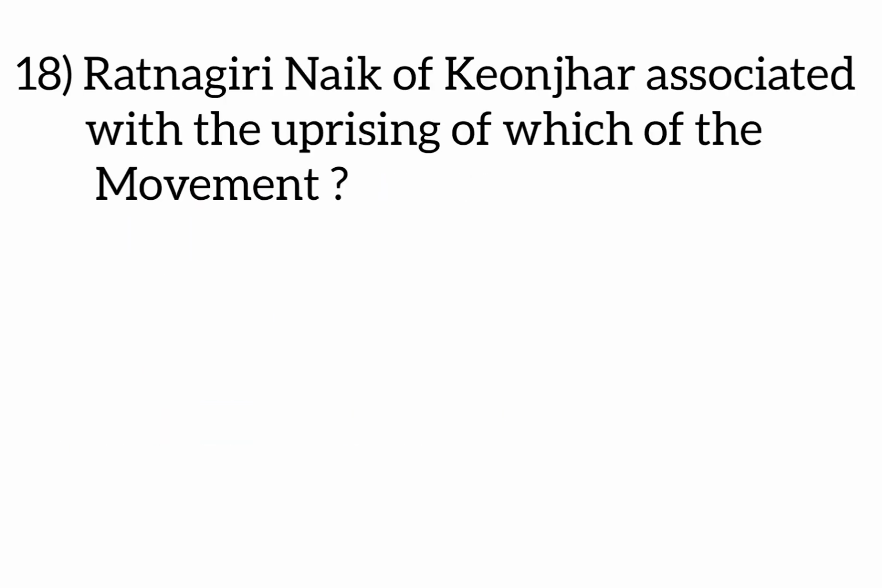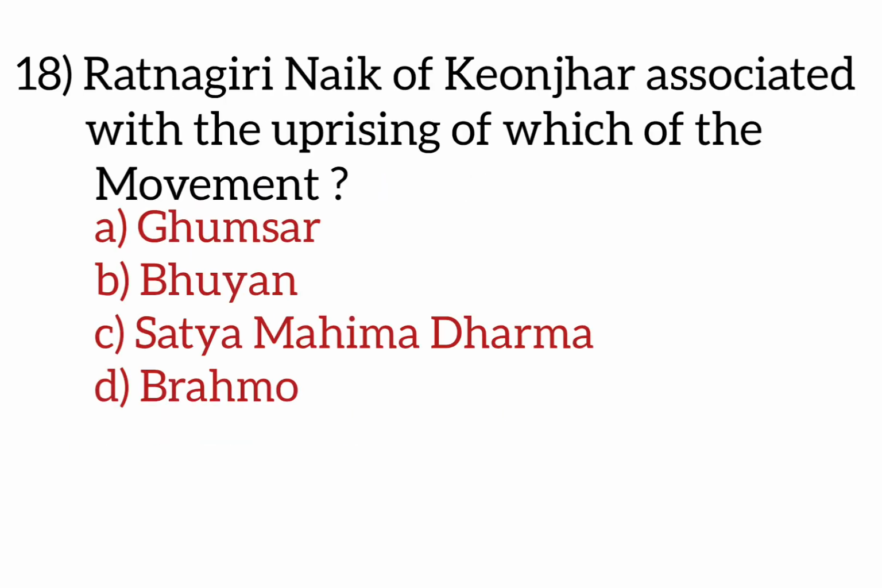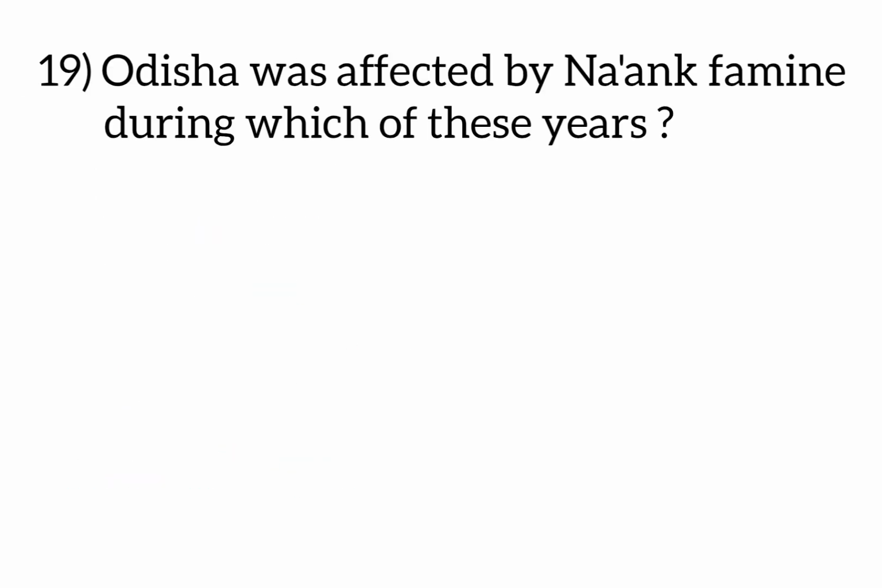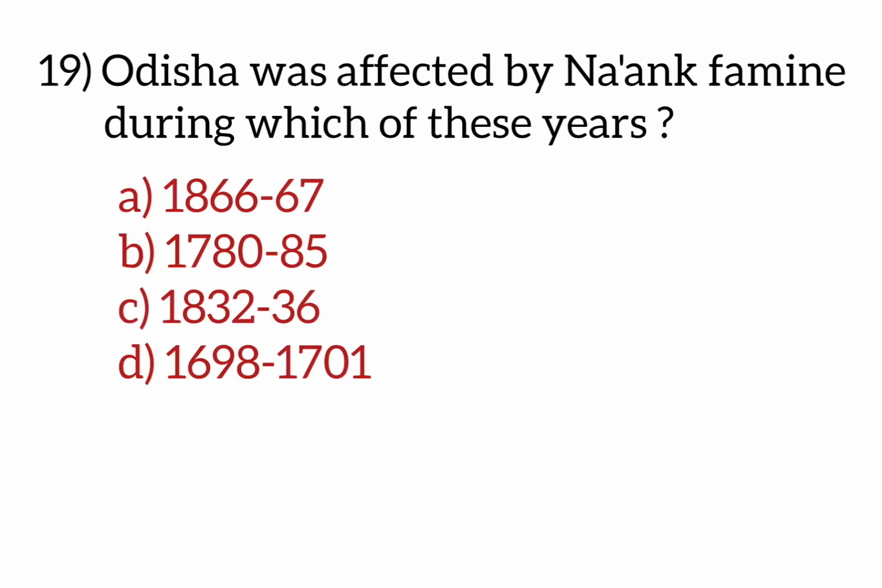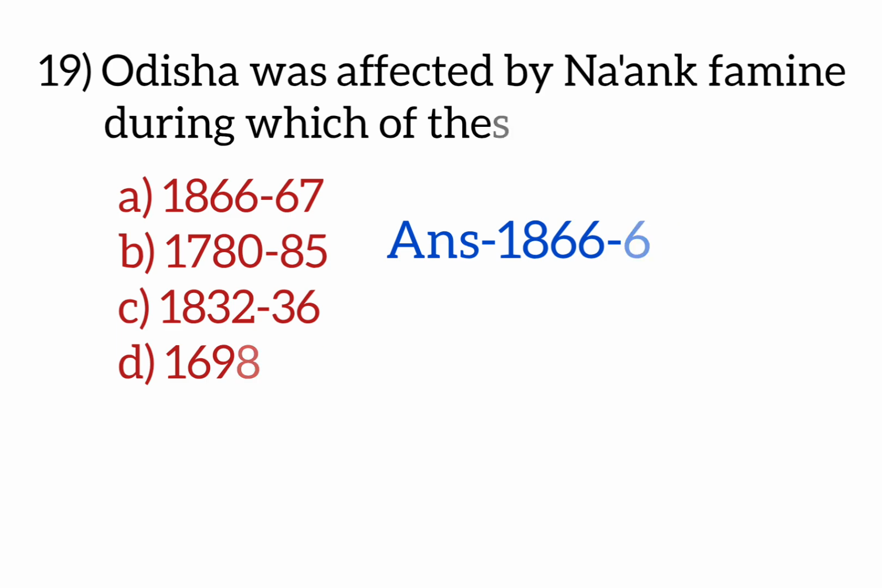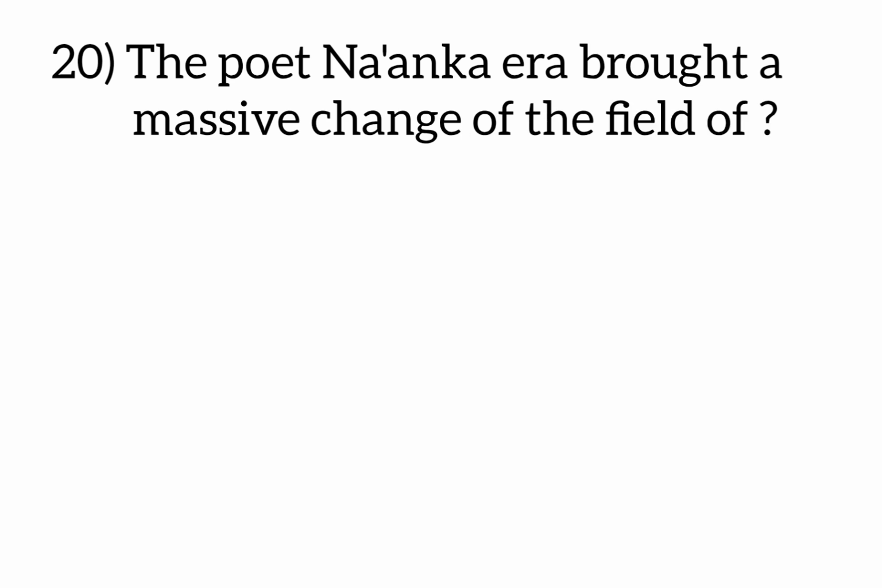Ratnagiri Naik of Kenjur was associated with the uprising of which movement? Options are Ghumsar, Bhuiya, Satya Mahima Dharma, Brahmo. Answer is Bhuiya. Next, Odisha was affected by the Nag famine during which of these years? Options are 1866 to 67, 1780 to 85, 1830 to 36, 1690 to 1701. Answer is 1866 to 67.